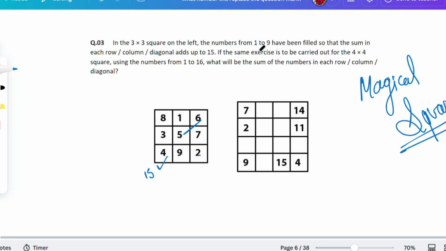Yes. And this is 9 plus 2, 11. 11 plus 4, that is 15 again. Of course. So this one, and this one is 15. So the formula, and okay, let's see ahead.